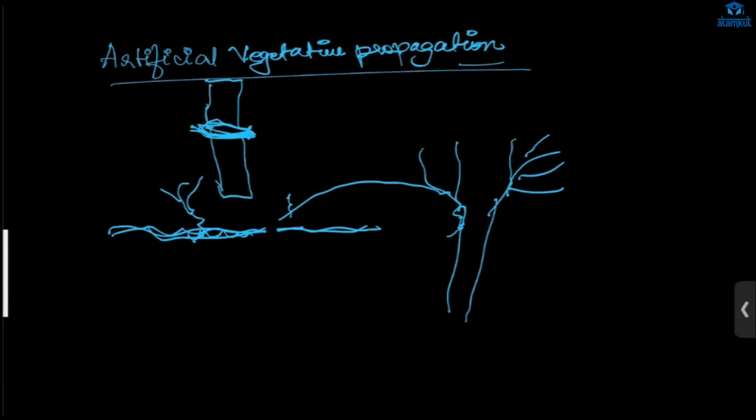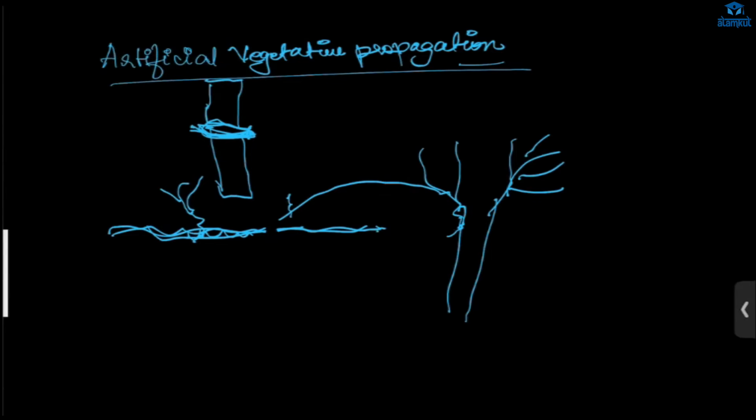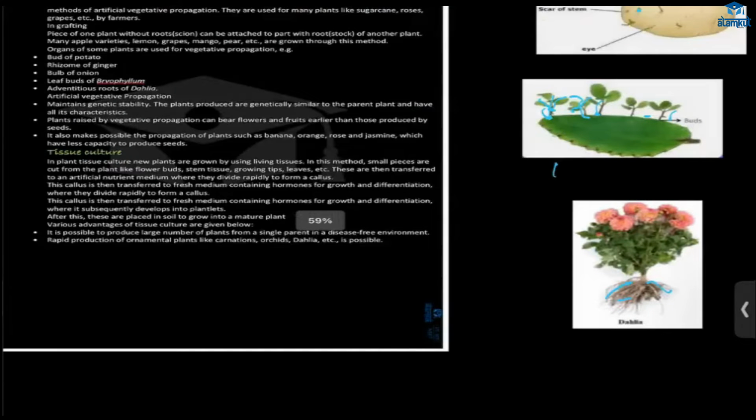Okay, a new organism will be forming. A new jasmine plant will be forming. That is layering, grafting, layering. All these types are vegetative, artificial vegetative propagation. Okay. Next, we have tissue culture.